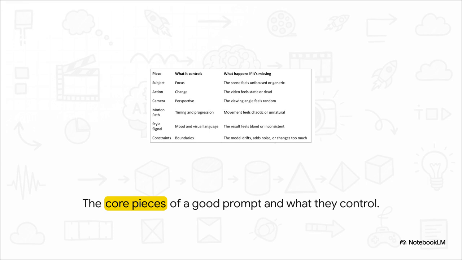When even one of these essentials is missing, the whole structure tends to collapse. If you don't have a clear subject, the scene just drifts into a generic blur because the AI has nothing to lock its focus onto. No action? Well, then the video feels completely dead, basically like a photograph that just happens to be saved as an MP4. And if you're missing a motion path, the movement usually feels frantic and totally uncoordinated. Once you understand the highly specific job of each of these 6 components, your prompts stop feeling so unpredictable. They start feeling architectural. You're no longer just crossing your fingers and wishing for a good generation. You're actively building a robust control structure.